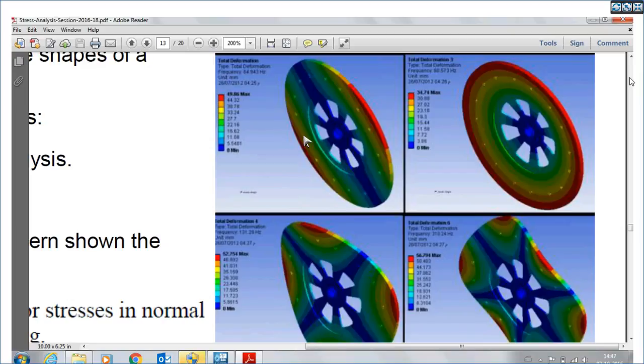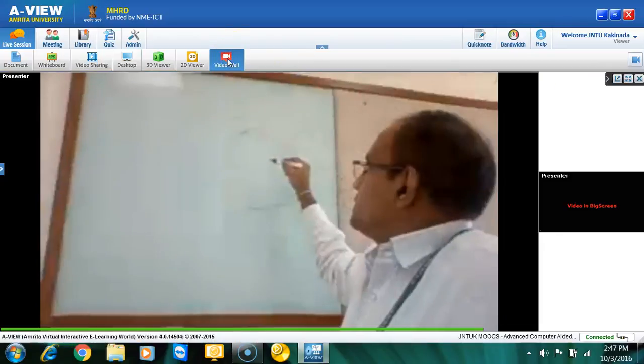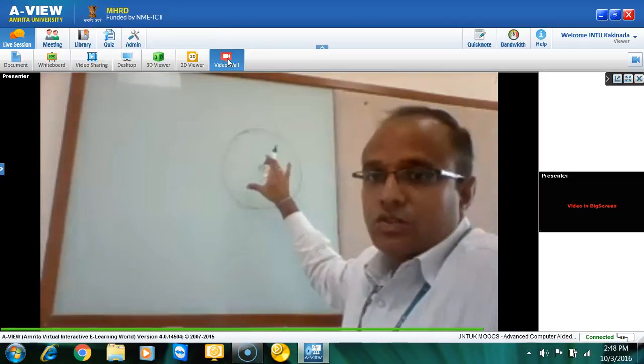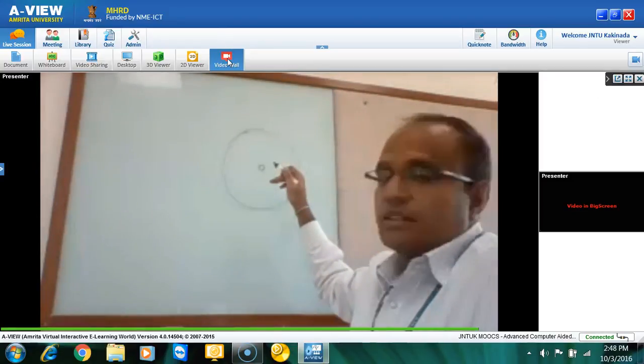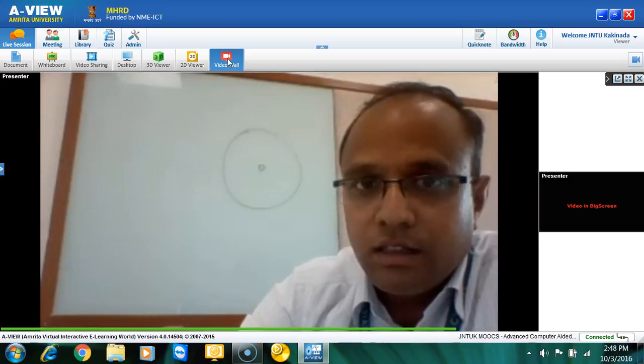So the first mode is the umbrella mode. This mode is uniform throughout the 360 degrees.